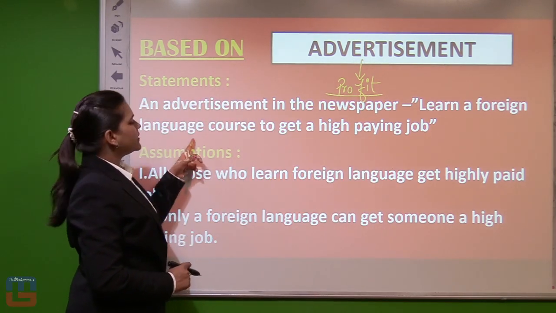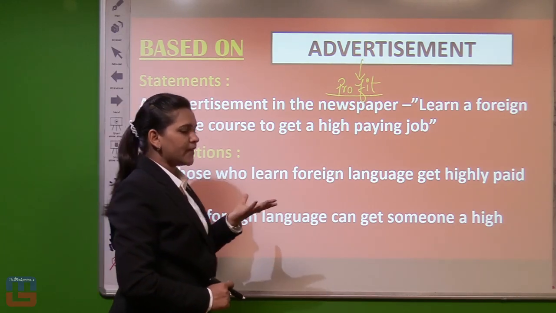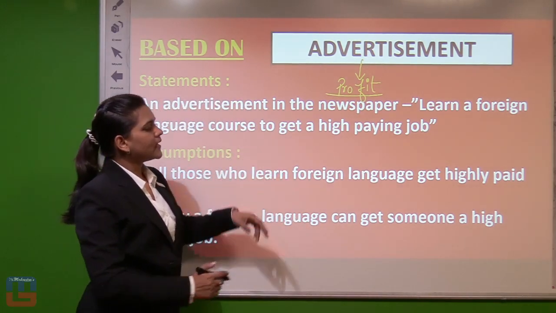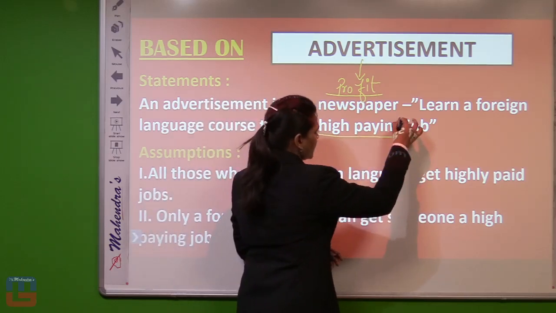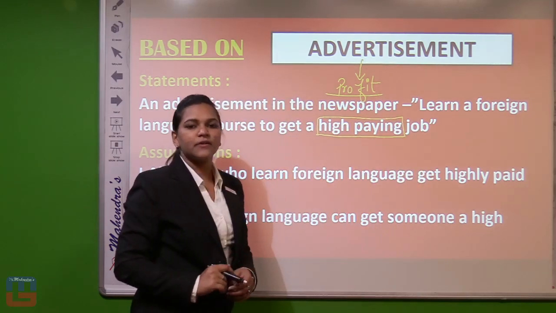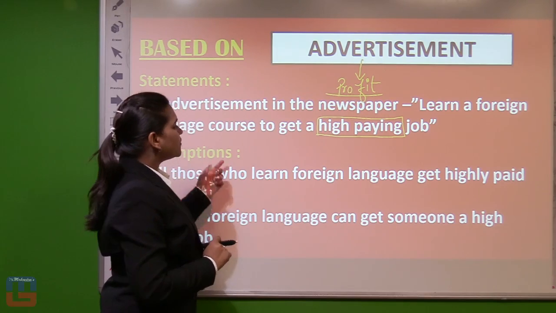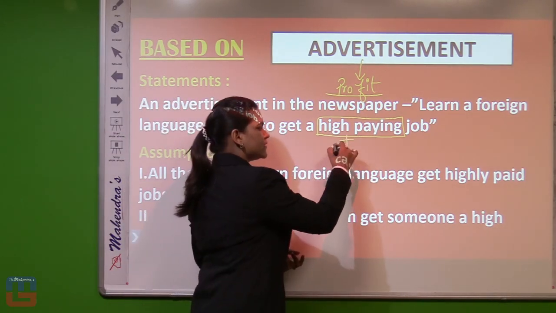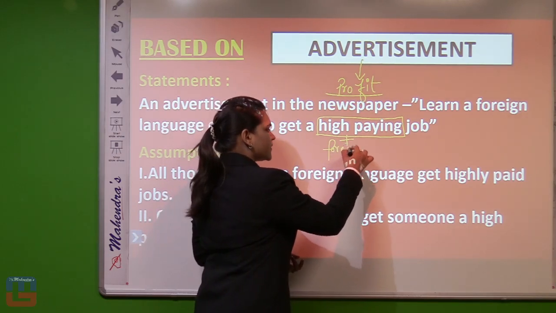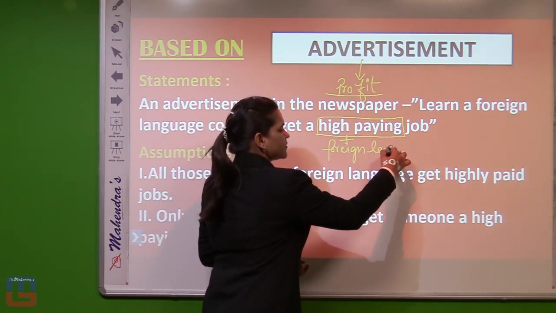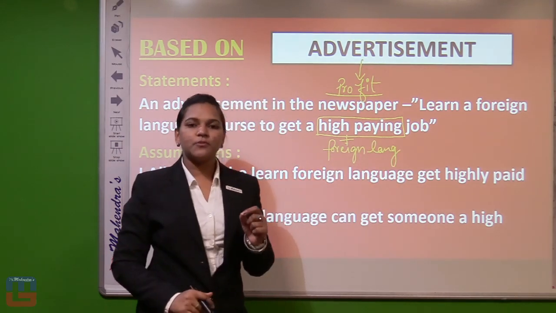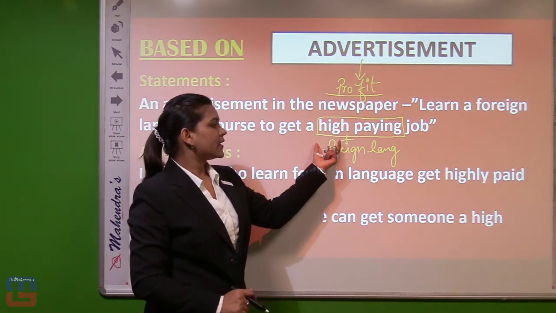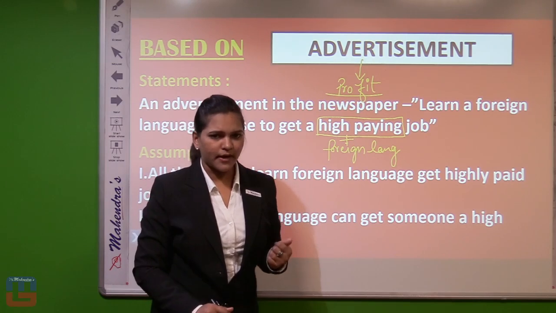They are emphasizing to learn a foreign language course to get a high paying job. Not just a job, but it must be a high paying job. High paying job is connected here with foreign language. That means those people who have knowledge of a foreign language can get a high paying job. This is a simple advertisement.